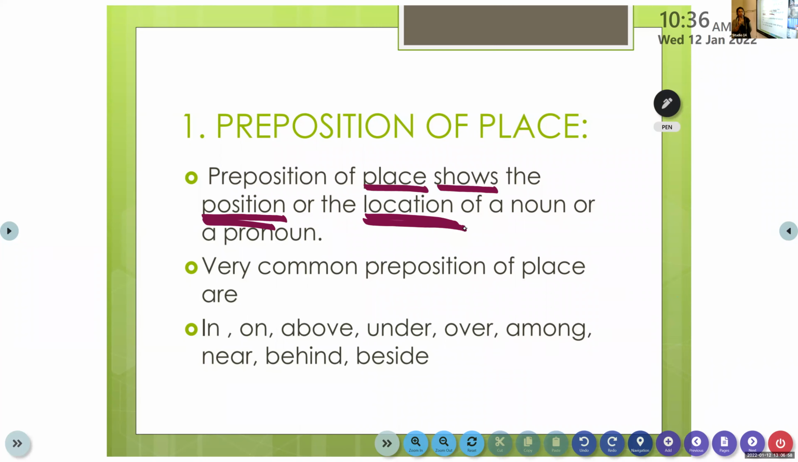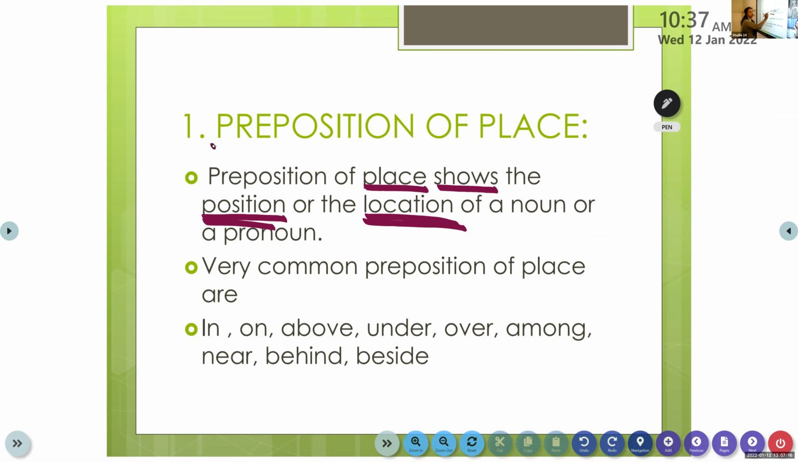So the preposition can be categorized into three. The first one is the preposition of place. The next one is the preposition of direction. And the third one is the preposition of time. So first of all, let us learn the first one, that is the preposition of place.